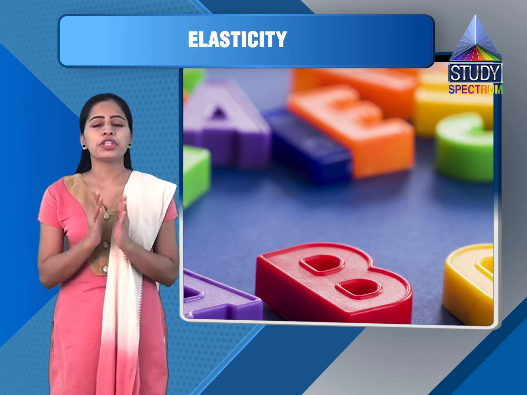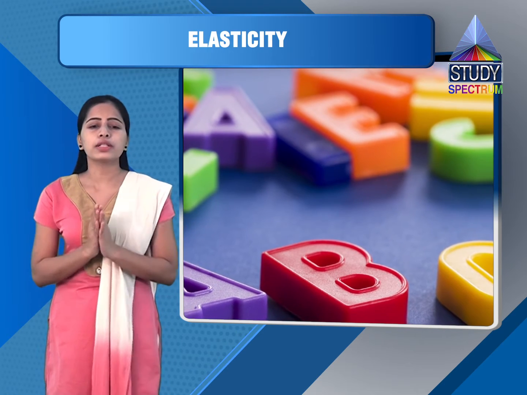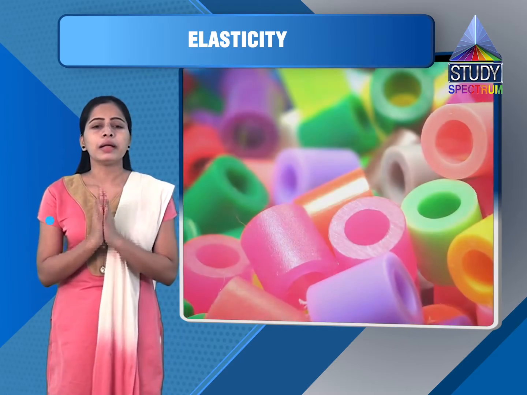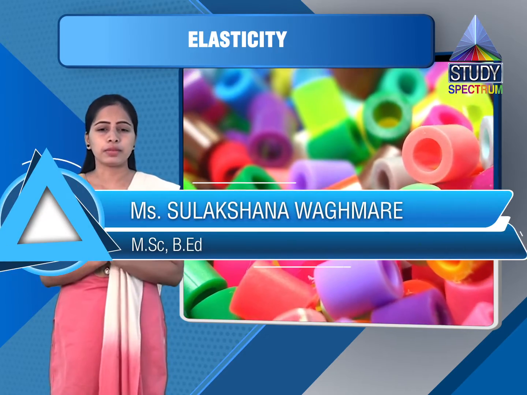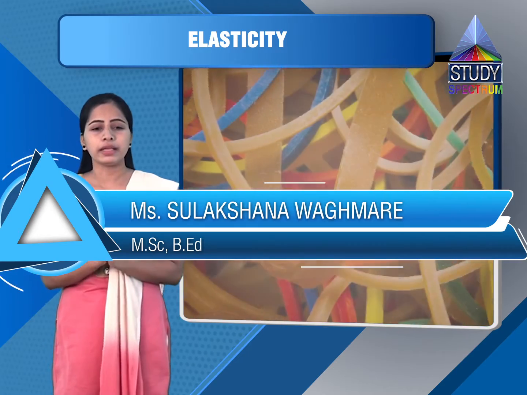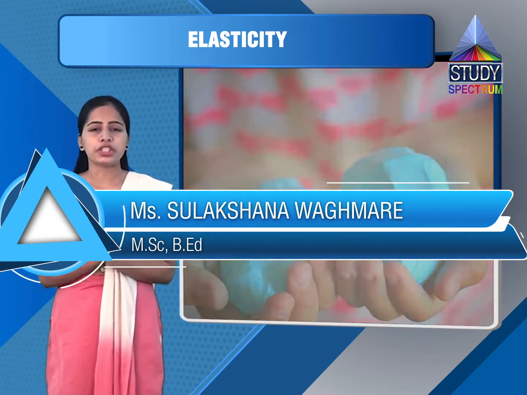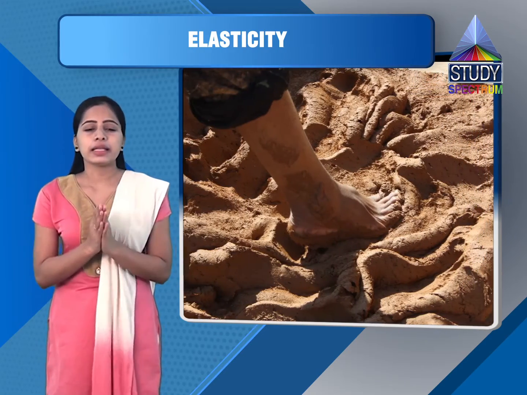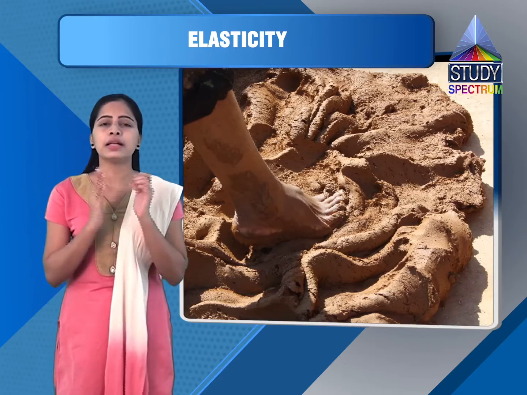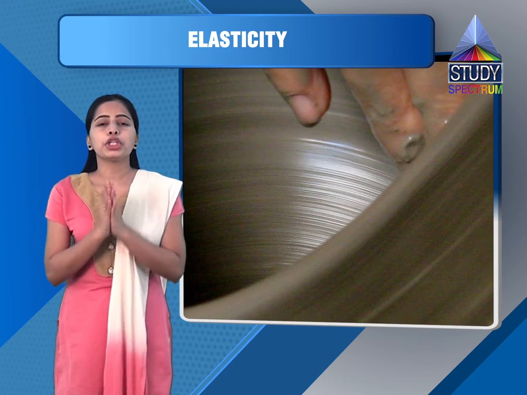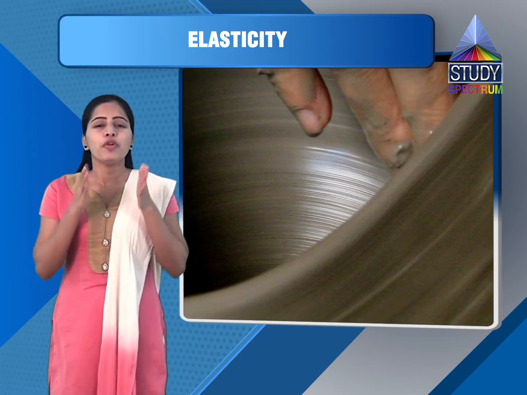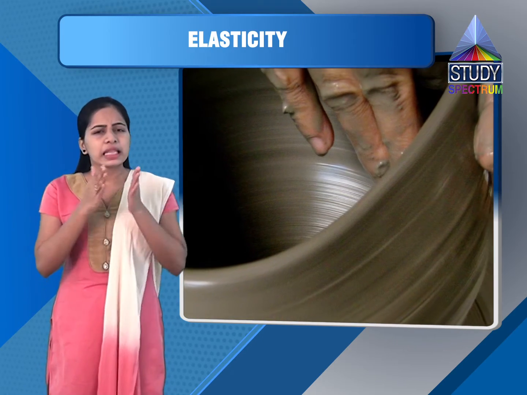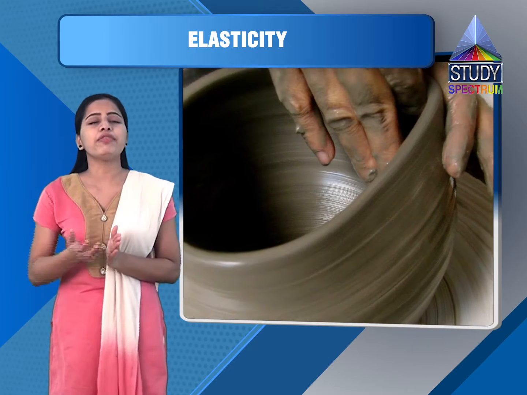The bodies which do not return to their original dimension after removal of deforming forces are plastic, that is inelastic bodies. For example, putty, dough, lead, plasticine, clay, etc. Here, the second example is given. There are some bodies which show deformation when force is applied, and even after the removal of force, they retain some deformation.